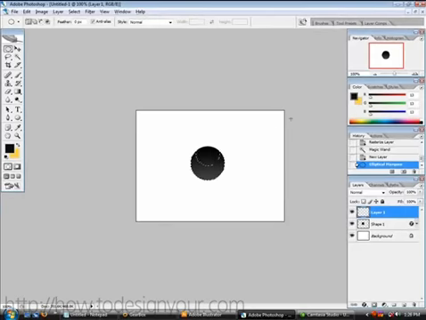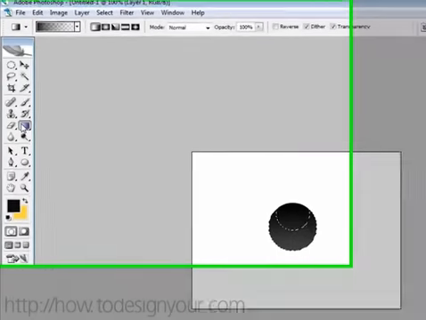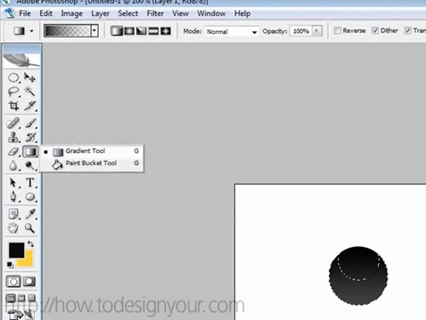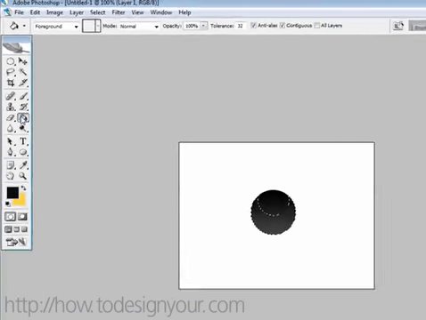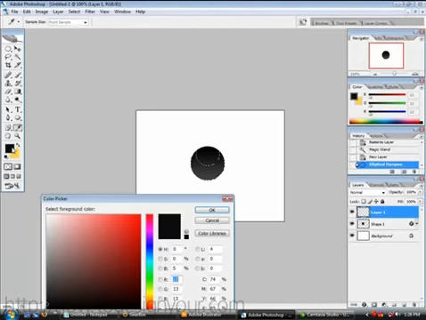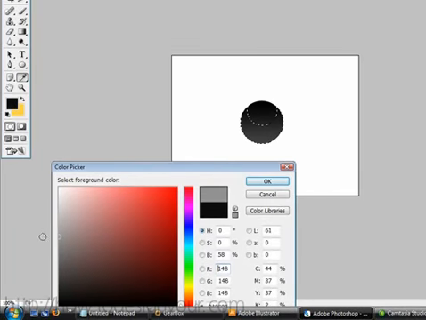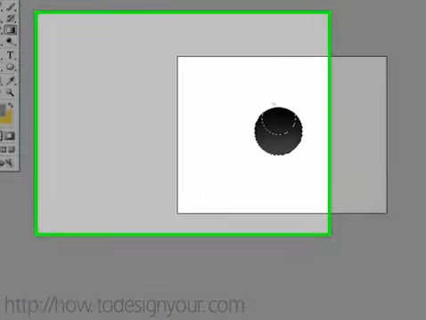You want it centered basically, right around there, and then take the gradient tool. Choose medium gray for the foreground, hit OK. Now hold shift and just drag down.